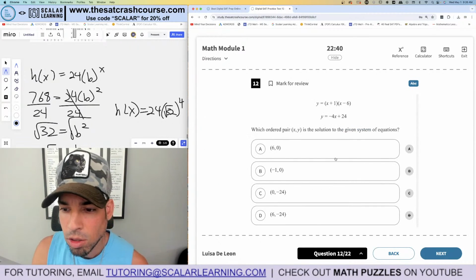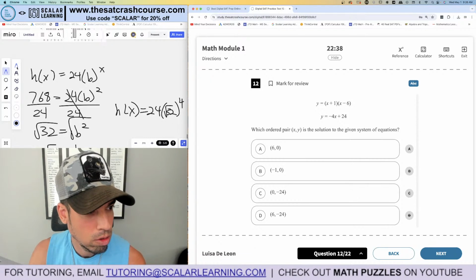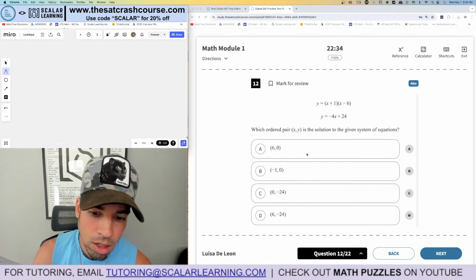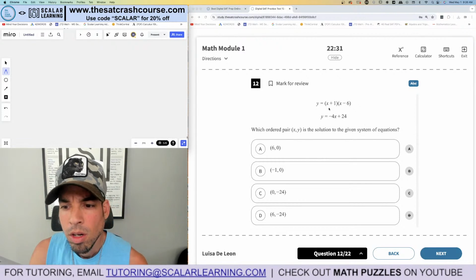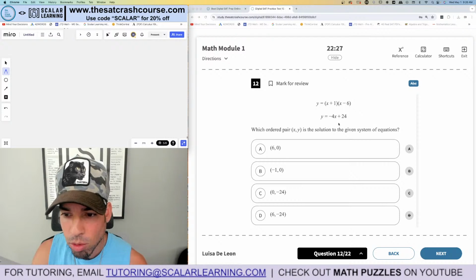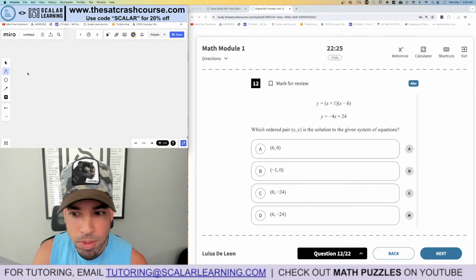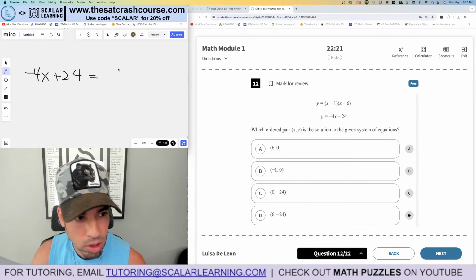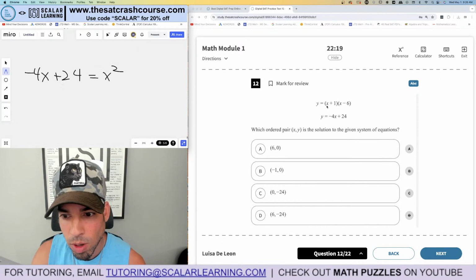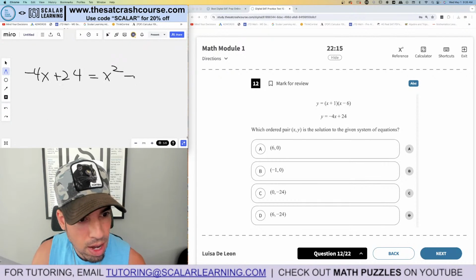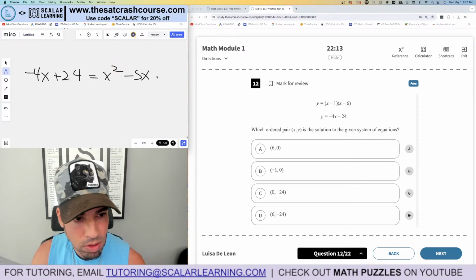Which ordered pair is the solution to the given system of equations? I'm going to show you how to do this algebraically and then on Desmos. So we're going to substitute. We're going to set these equal to each other, right? Y equals that, Y equals that. So I'm going to substitute that in for that Y up top. So I got negative 4x plus 24 is equal to, and then I'm going to FOIL this out in the same step, x squared, right, times negative 6x plus positive 1x, which is negative 5x. And then 1 times negative 6 is negative 6.